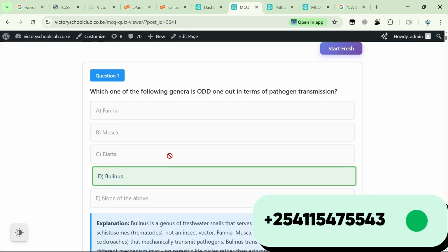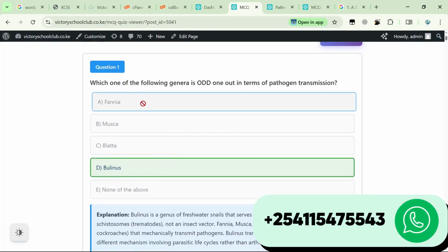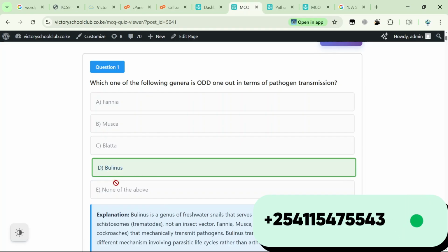Now you do realize that when I first clicked on the wrong answer, I was not able to see the explanation, nor the answer, and it was not highlighted. Good to notice that once you've clicked on the right answer, the explanation comes alongside with it.